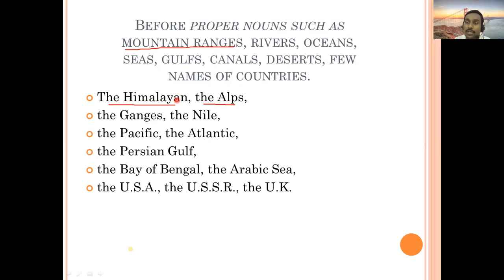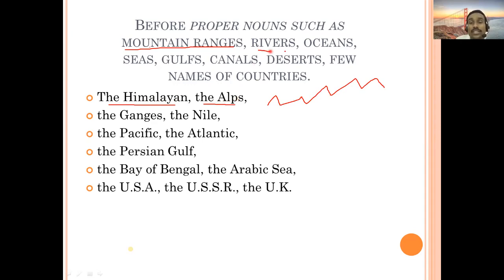You might have studied it in your 10th geography. Yes, there are ranges, a number of mountains, a kind of series like this. So that is a range. The Himalayan is a mountain range, and Alps is also a mountain range.